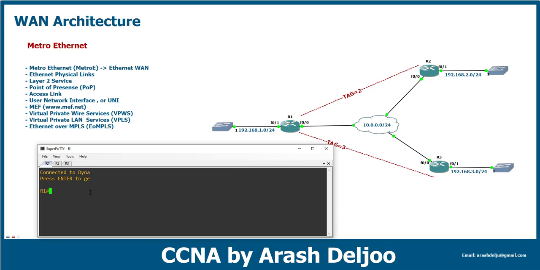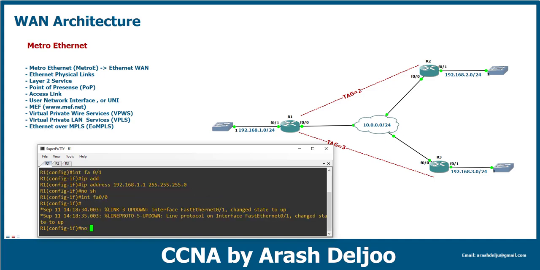In router 1, we need to configure the IP address. First, interface FastEthernet 0/1, the LAN interface, IP address 192.168.1.1, 255.255.255.0, and then no shutdown. After that, interface FastEthernet 0/0. We should enable the interface with no shutdown.